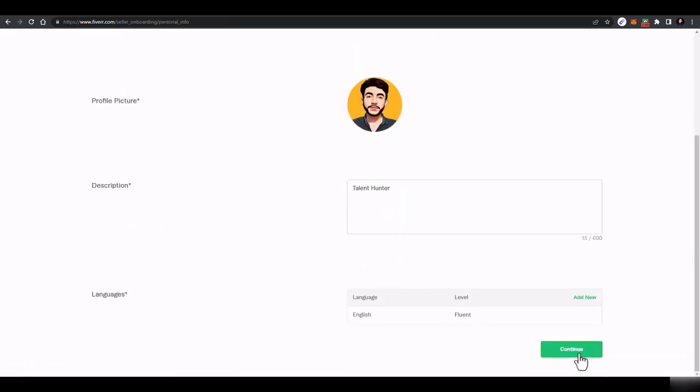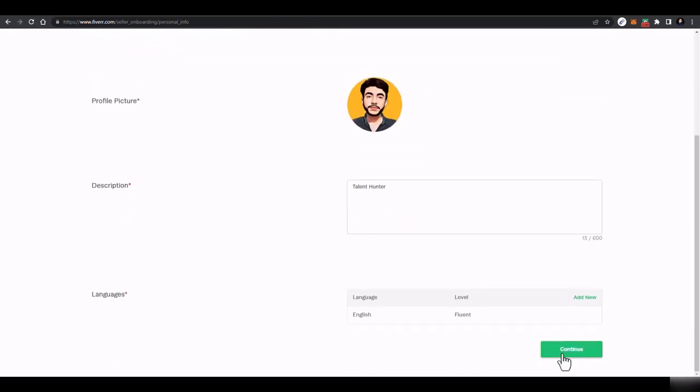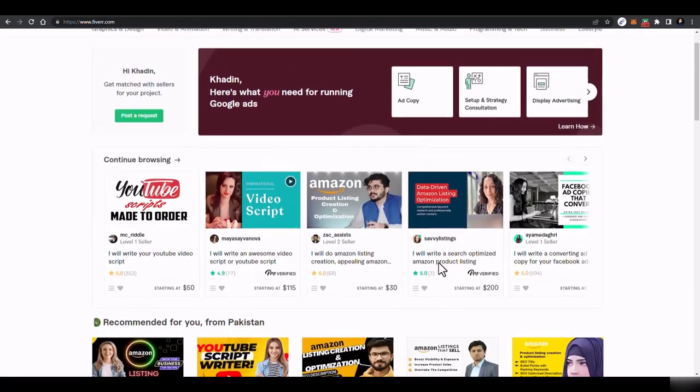Just add all your details. After becoming a seller, you can create your own gig, and after that you can provide the services. Once you create a gig, people will search for it, and if your gig is appealing, they will order from you, and you can provide the services.